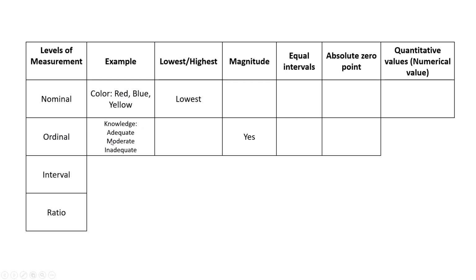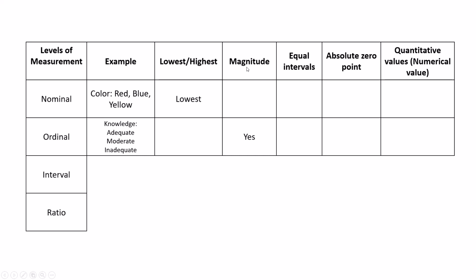That's why it comes under quality, not quantity. This is also like nominal, but in this there is order. It is arranged in order. We have to arrange this type of values in order. That's why it comes under ordinal.